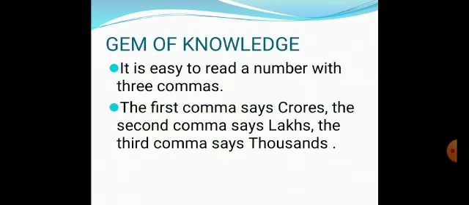Gem of knowledge: it is easy to read a number with 3 commas. The first comma says crore, the second comma says lakh, and the third comma says thousand.